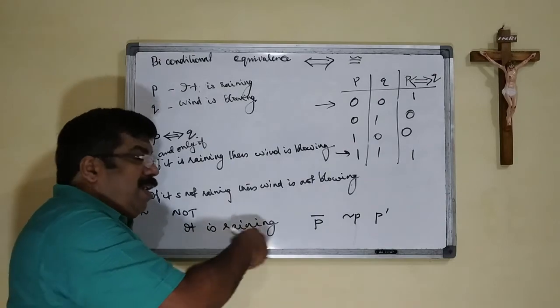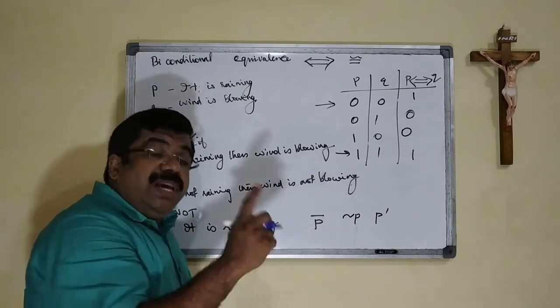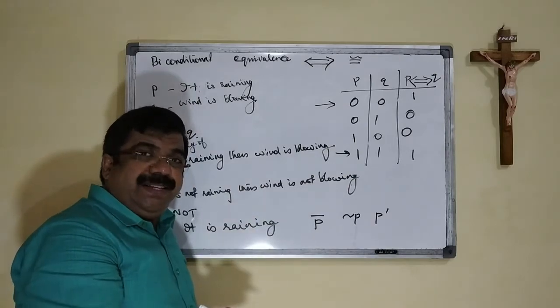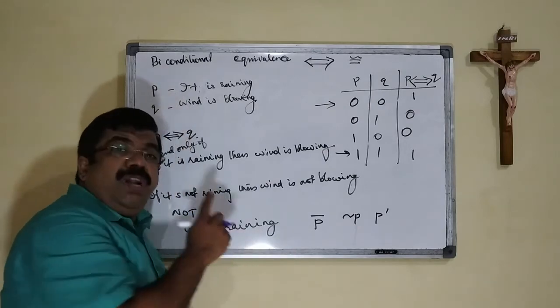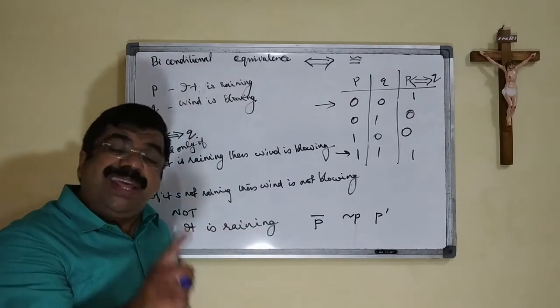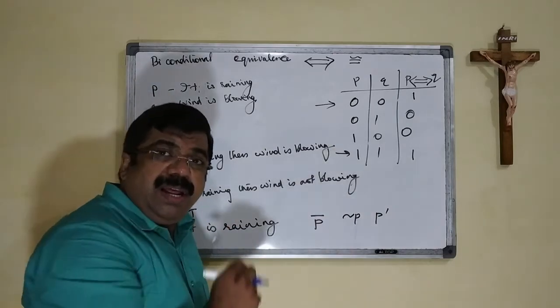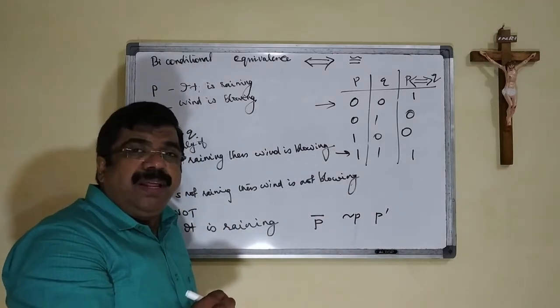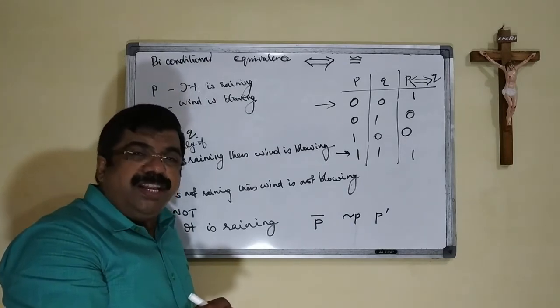So the statement it is raining will become it is not raining. The statement is negated. This is the only operator which is not a connective. It is only used for negating a particular statement. I think it is clear.